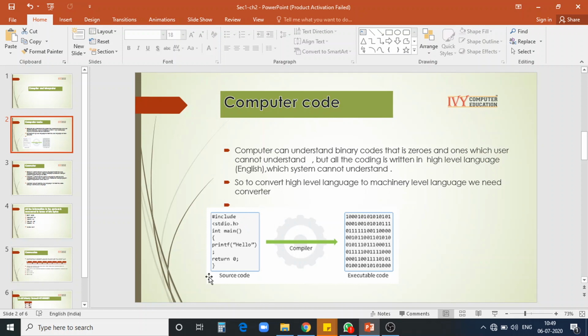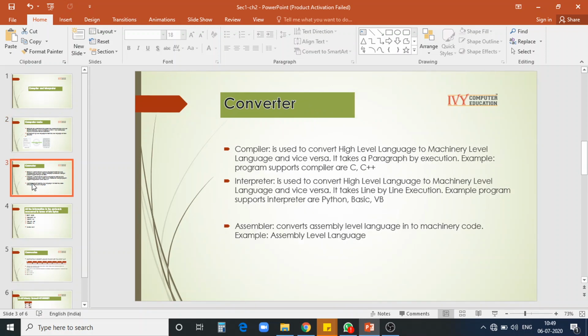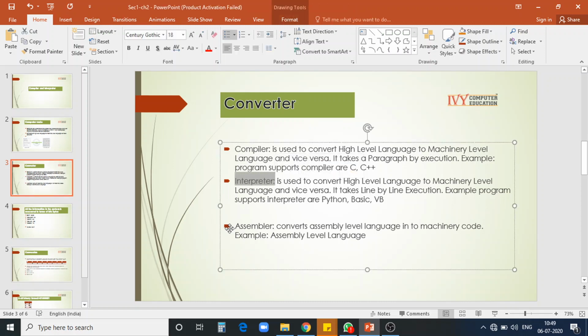See, this is the code that I have written. It is in normal English. The system will not understand that. So that's why we need a converter to convert it into machine codes where the system can do the process. We'll see what types of converters we have. We have compiler, interpreter, assembler. These are the three types of converters. I can't decide whether I want a compiler, interpreter or assembler. Already the developer has taken a set of converters. Even we have to follow the same thing based on the programming language.